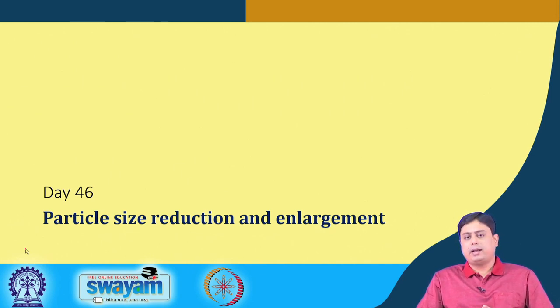Based on the fracture mechanism, we have categorized the comminution equipment. We have seen a brief overview of several equipments.